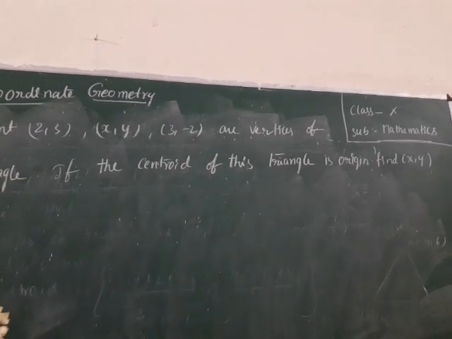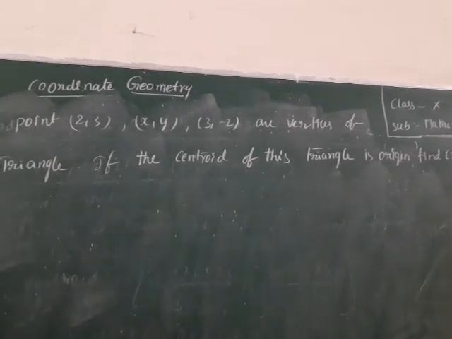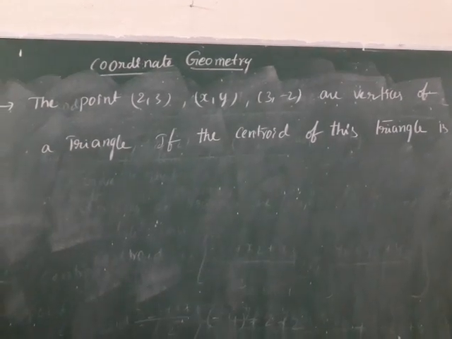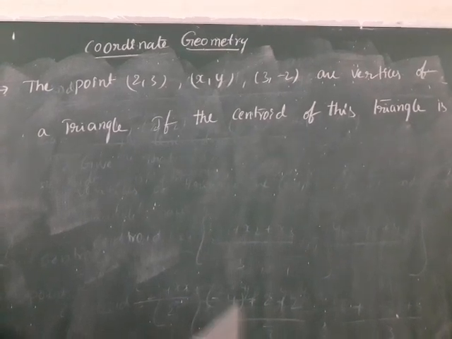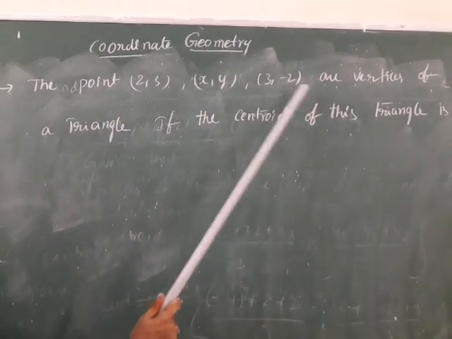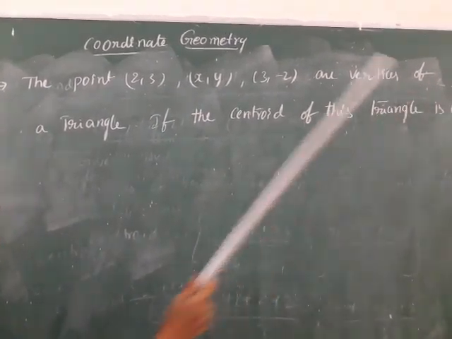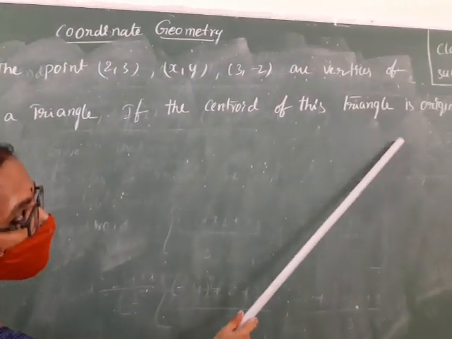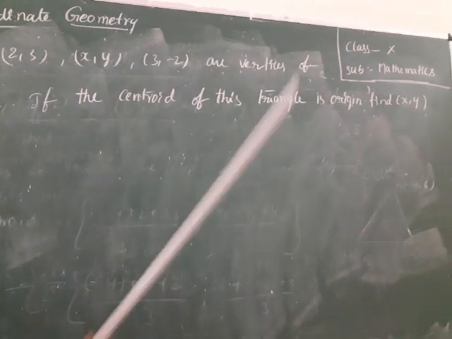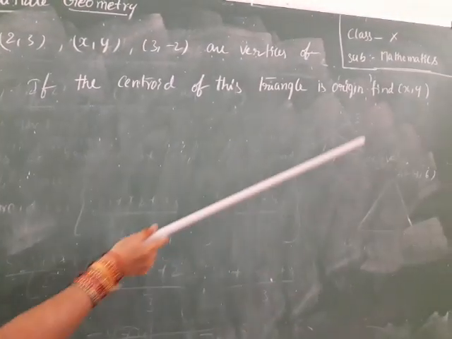Children, write down the problem. The points 2, 3, x, y, 3, -2 are the vertices of a triangle. If the centroid of this triangle is the origin, find x, y.